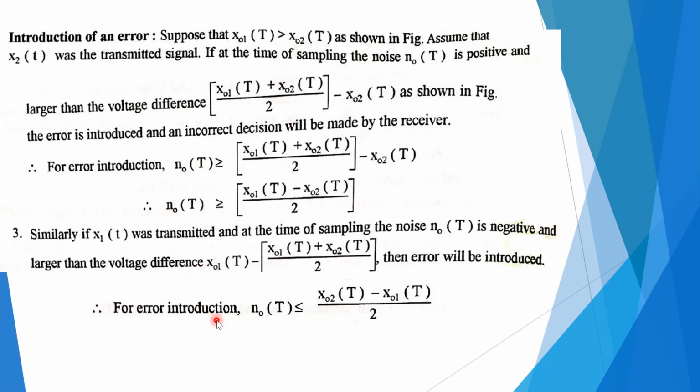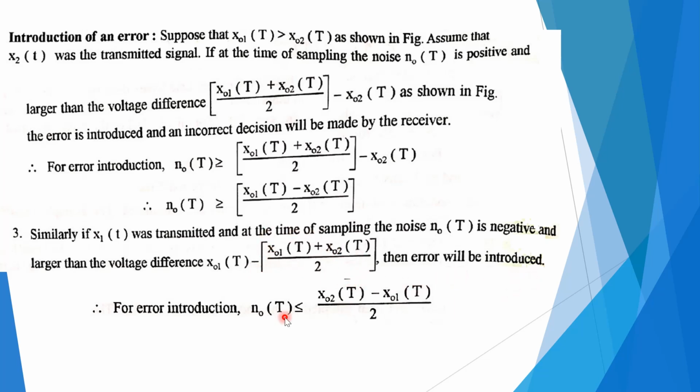Now similarly, if x1 of t was transmitted, we have seen the case previously where x2 of t is transmitted. Now at the sampling time the noise NO of t is negative and larger than the voltage difference, that is x1 of t minus this average.